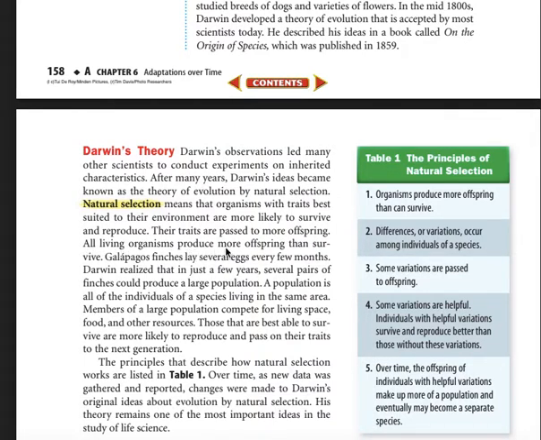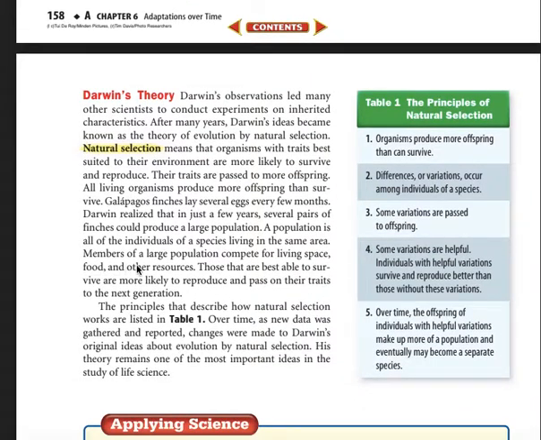All living organisms produce more offspring than survive. Galapagos finches lay several eggs every few months. Darwin realized that in just a few years, several pairs of finches could produce a large population. A population is all of the individuals of a species living in the same area. Members of a large population compete for living space, food, and other resources. Those who are best able to survive are more likely to reproduce and pass on their traits to the next generation.